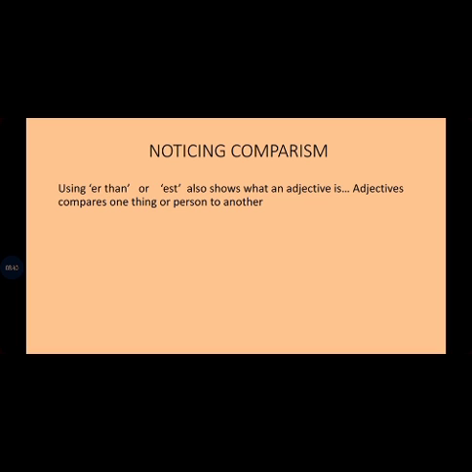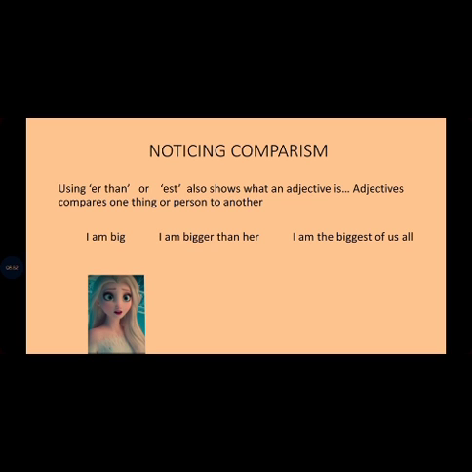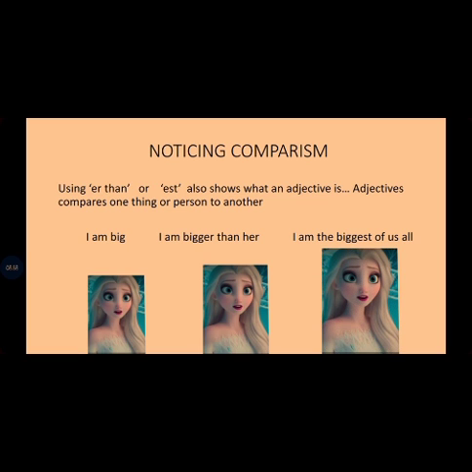Let's look at what our book says. Our book says, I am tall. I am taller than you. I am the tallest. Let's look at my example here. I am big. I am bigger than her. I am the biggest of us all. Can you see that? Yeah, this is Elsa. Very beautiful. Am I right?